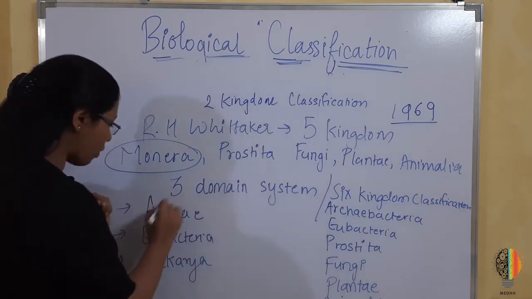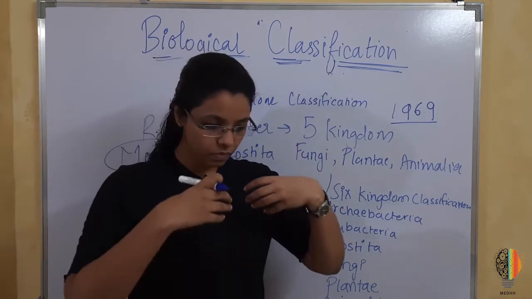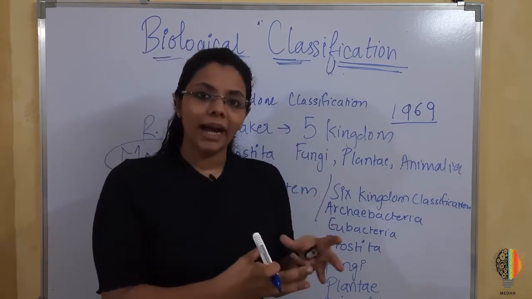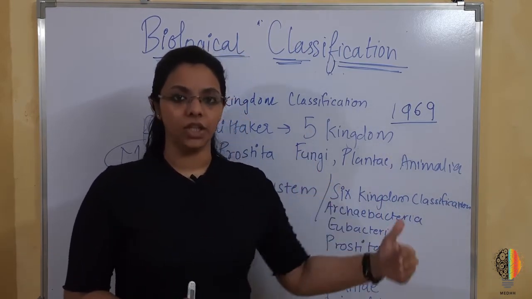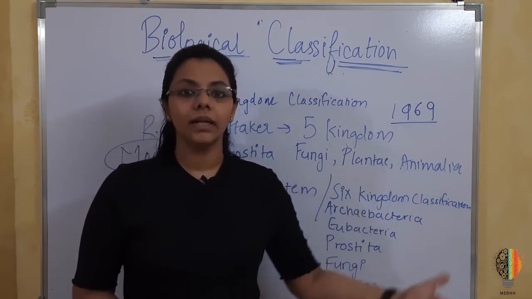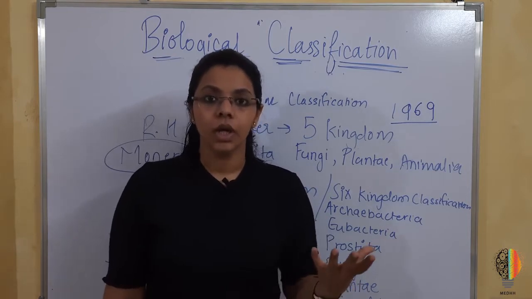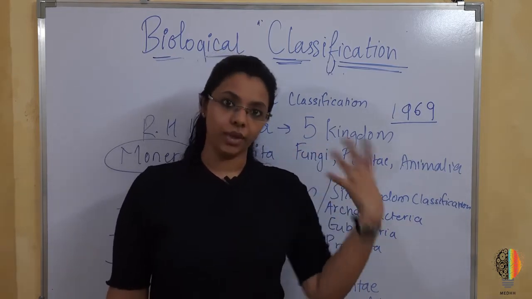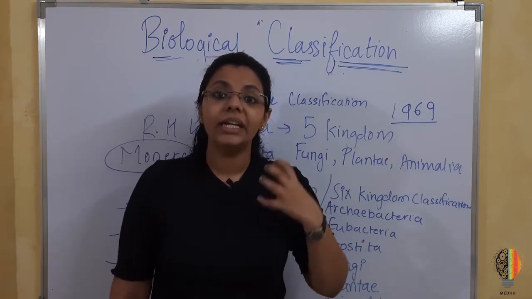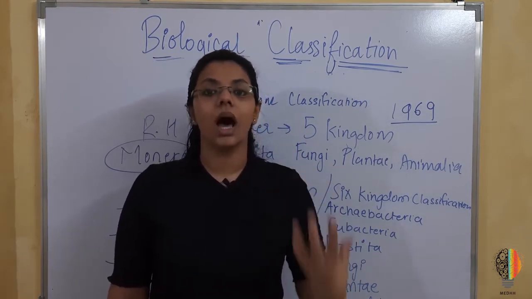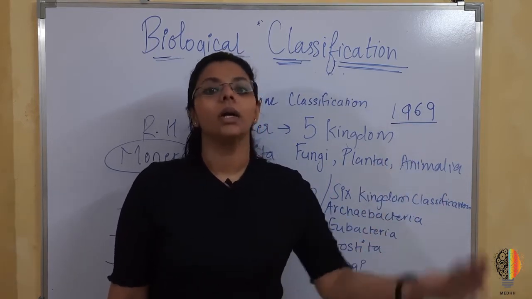That he found, Carl found more a type of bacteria which had the capacity to survive in extreme conditions, extreme environmental conditions, and it had cell wall composition which was not similar to eukaryotes or any bacteria. It had a very different structural RNA, like the RNA was very different from that of eukaryotes or other bacteria.